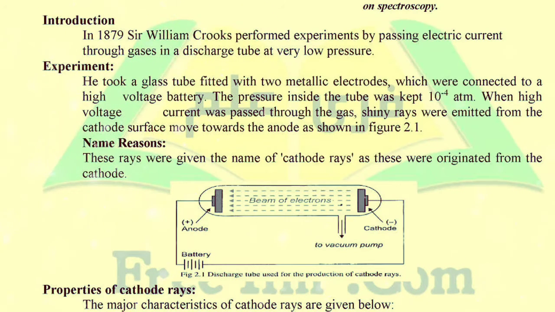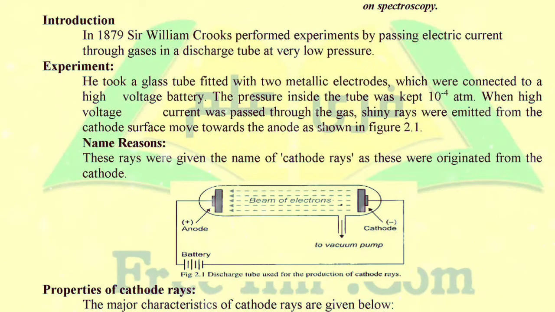Then the free, removed electrons move in the form of a beam inside the glass. And this is the experiment, and from this experiment these rays were given their name.